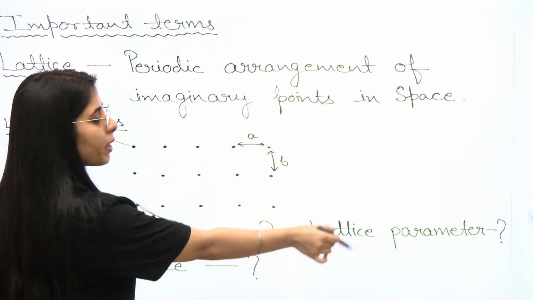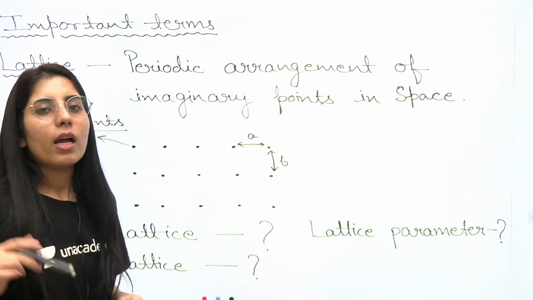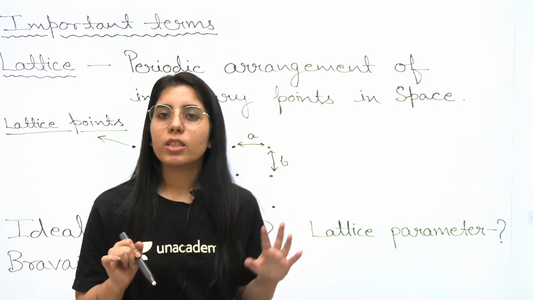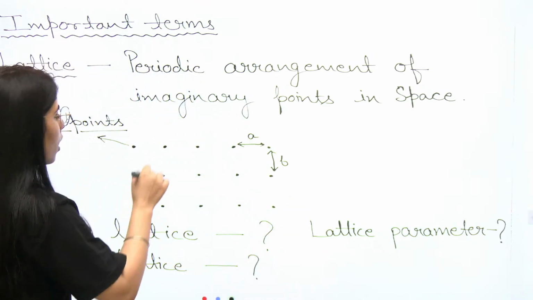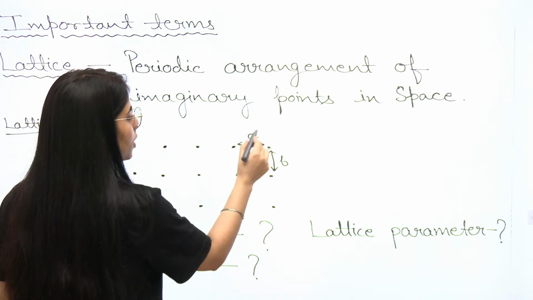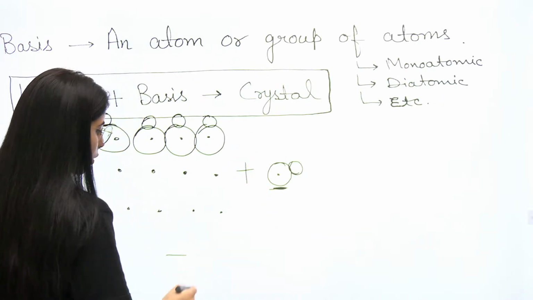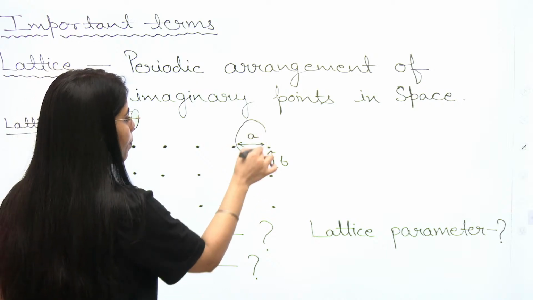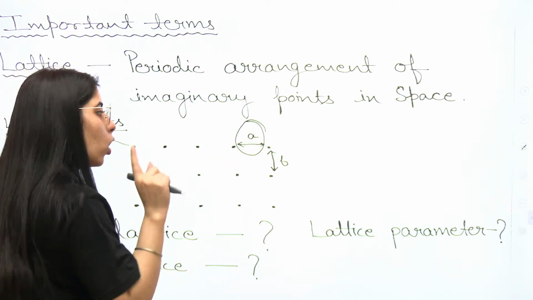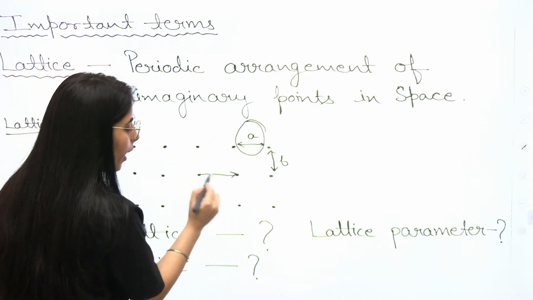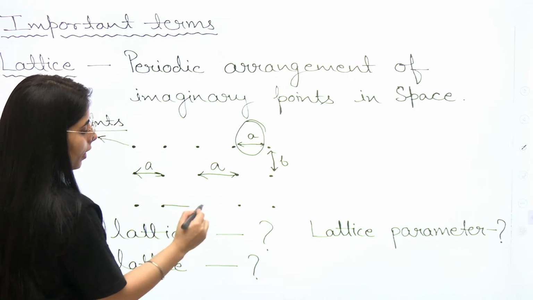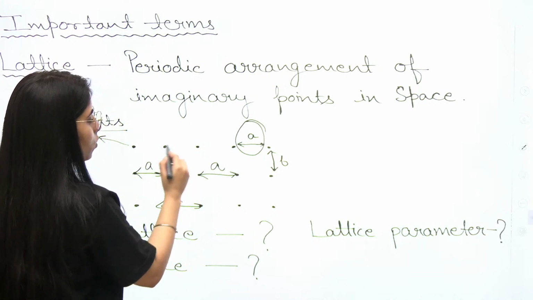What do we mean by lattice parameters? The distance between two consecutive lattice points is known as the lattice parameter. For example, you can see along the x-axis the distance between two consecutive lattice points is shown by a. So along the x-axis the distance between any two consecutive lattice points will be a, like this. It will be a, again a, and again a.